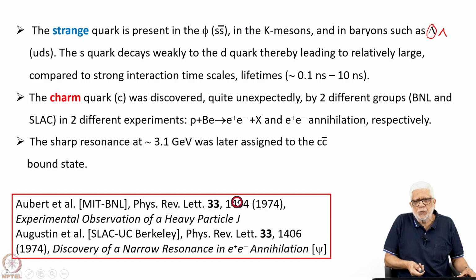You can see that this is a 2-page paper, 1404, and there is another 2 or 3-page paper just next to this one. And so this one is called the discovery of a narrow resonance in e plus e minus annihilation. This group called it the psi resonance. So in fact, this particle, this meson, came to be known as the J/psi resonance.